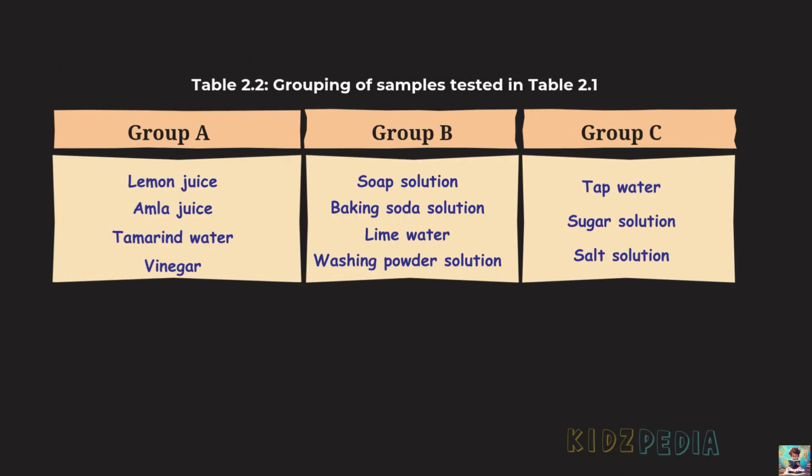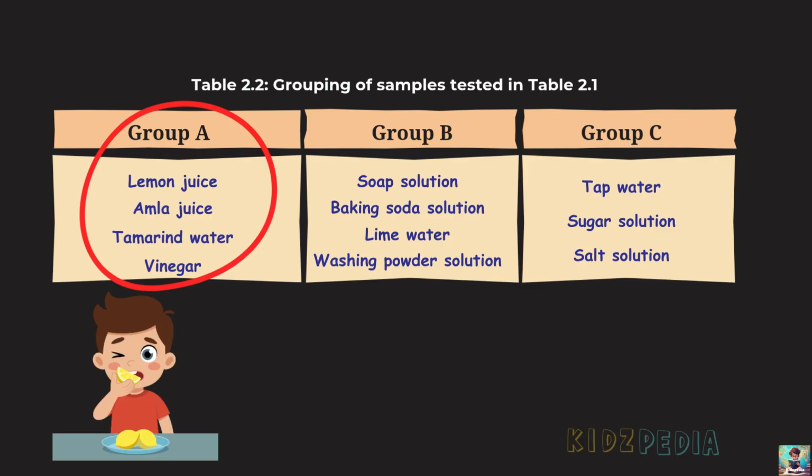So, let's look again at the substances in Group A: lemon juice, amla juice, tamarind water and vinegar. Most of these are edible substances that we use in our daily lives. Have you ever tasted any of them? If you recall their taste, you will notice that all of them taste sour. This observation gives us an important clue.